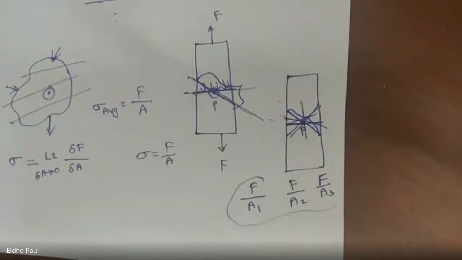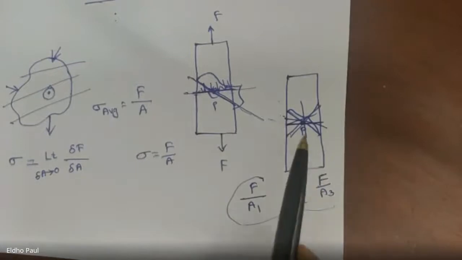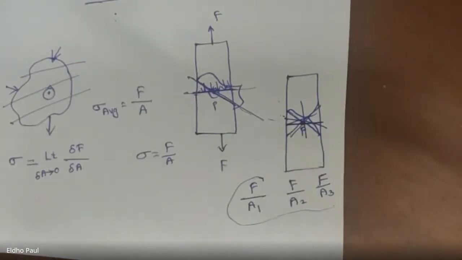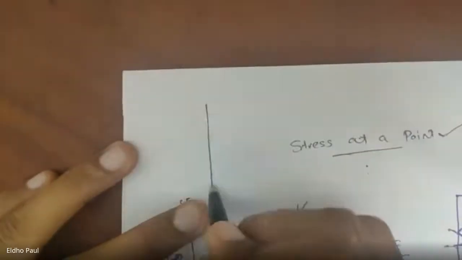Okay, so the stress will be different. Hence the stresses will change with respect to the plane across which it is calculated. So the stress at a particular point changes with respect to the plane.